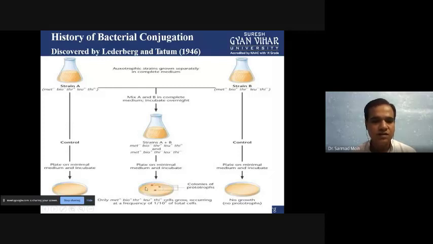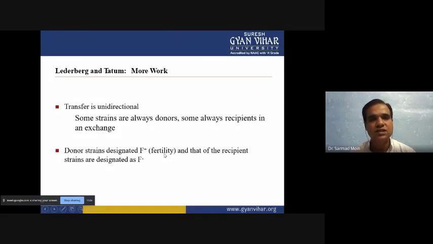So those organisms which transfer their genetic material through recombination can grow, and those strains which are unable to transfer their genetic material can't grow on the media. The frequency of this method is 10 to the power 7 of the total cells. So the frequency is not very high and not very low, but it is there. This method we later termed conjugation. So through conjugation, genetic material is transferred from one organism to another.